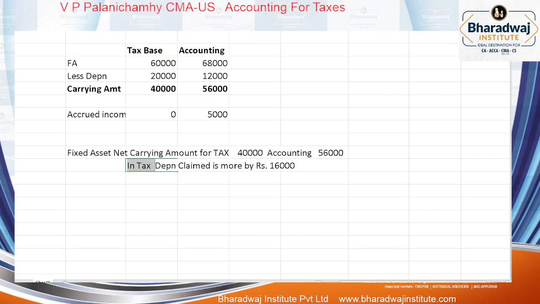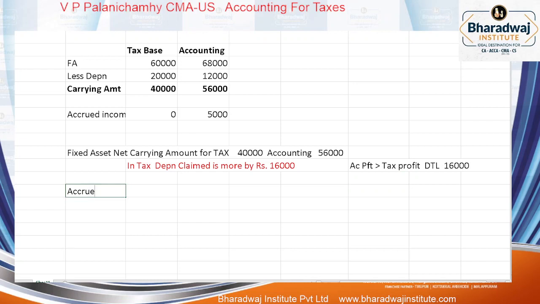So in tax depreciation claimed is more by how much? 16,000. So this will create which one? Taxல depreciation excess create பண்ணினா accounting profit will be more than tax profit. So this causes what? DTL எவ்வளோ? 16,000.